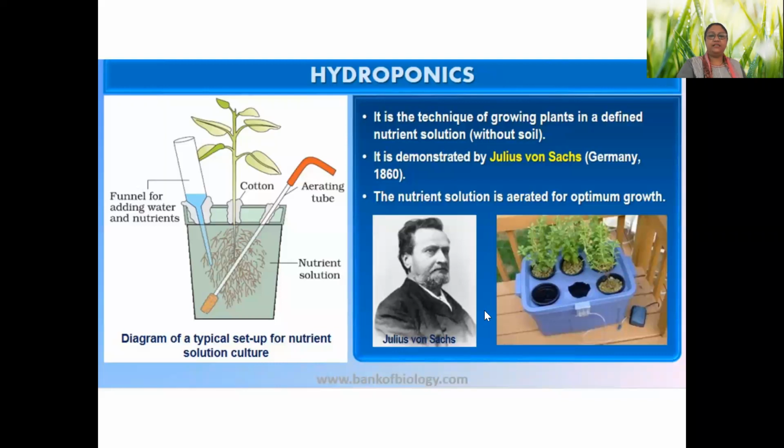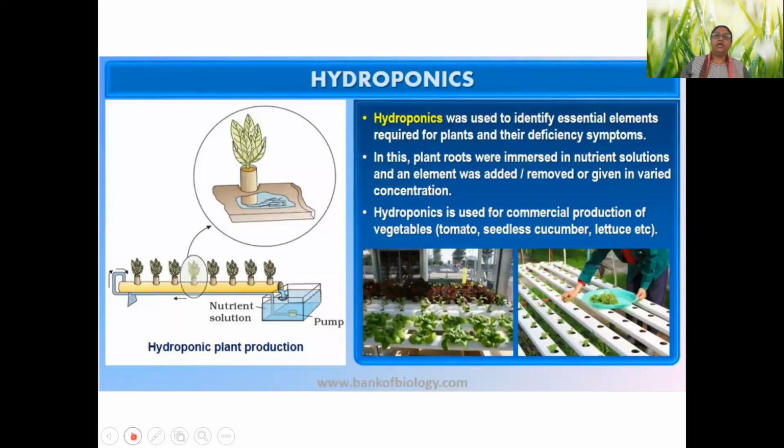You can see this hydroponic pack where the plants are planted, and this blue colored box is having the medium, and this pipeline ensures the flow of medium. So this is the way it is done. Now, it is very useful. Why?